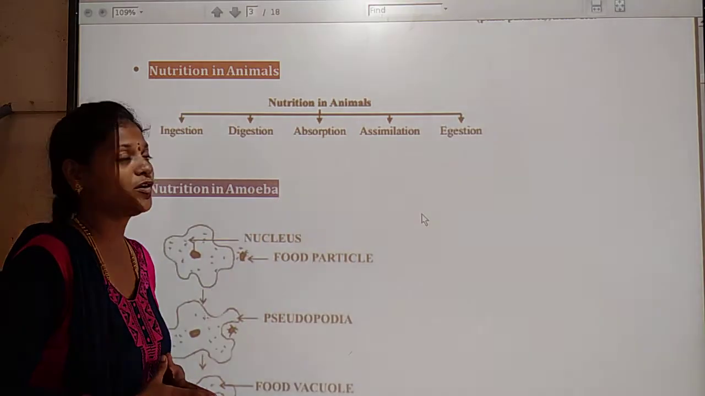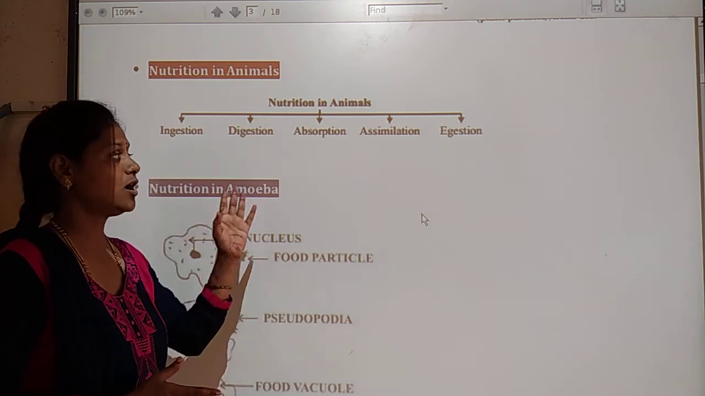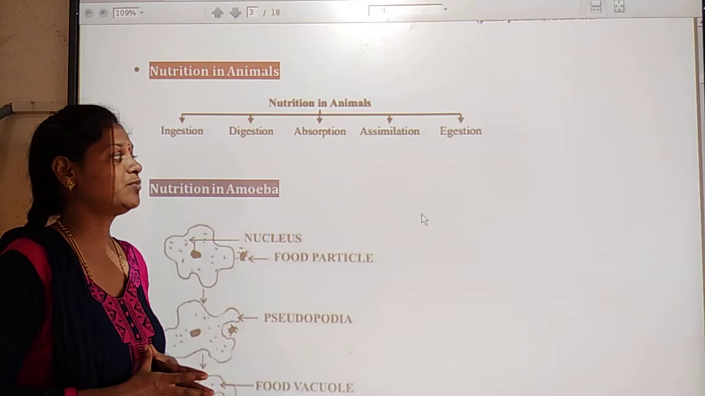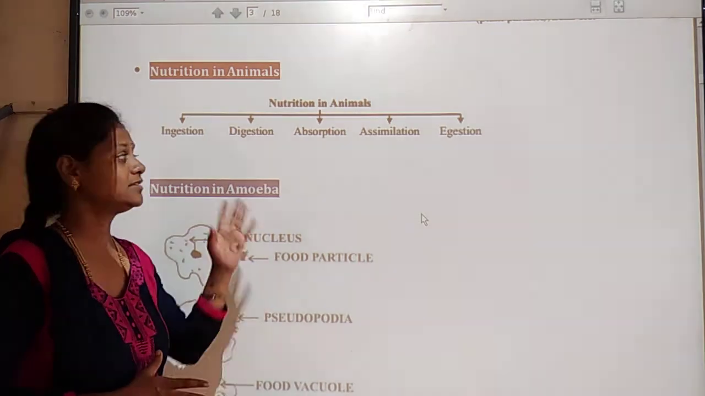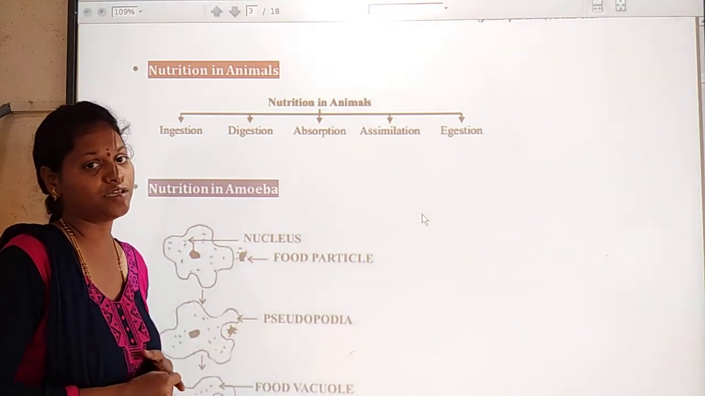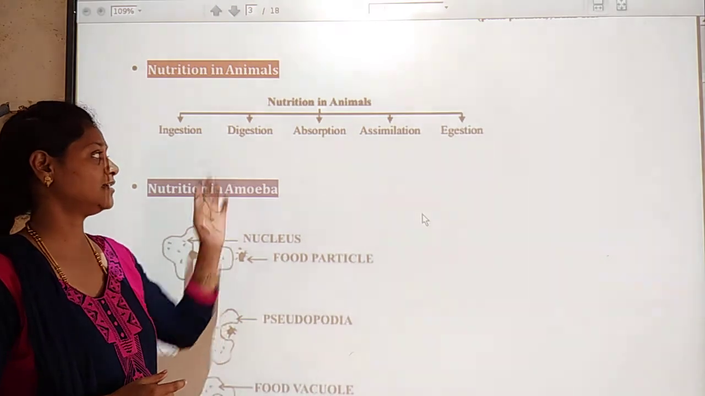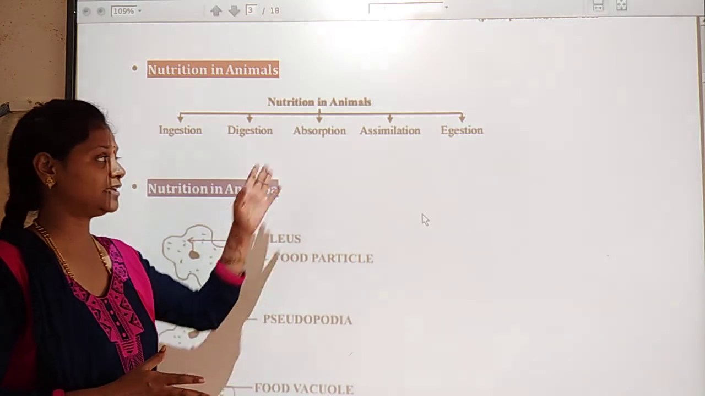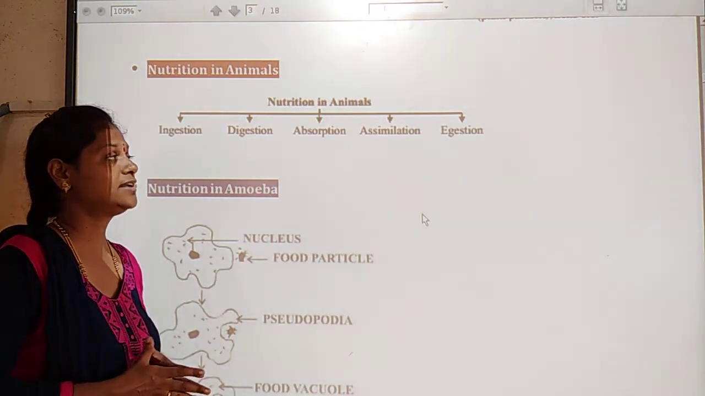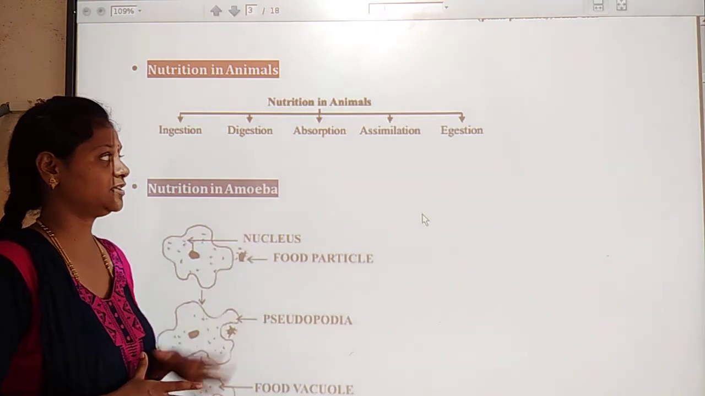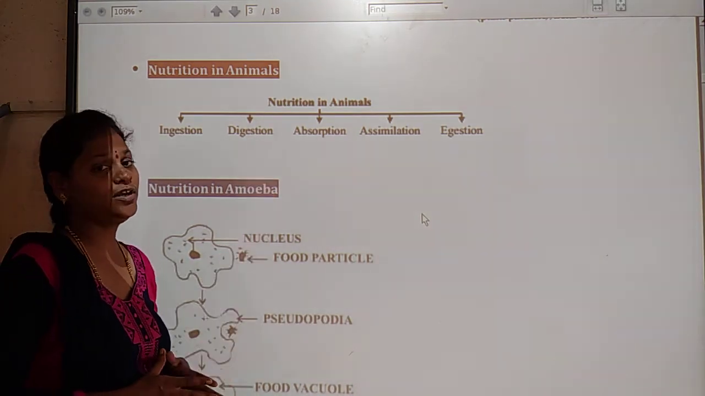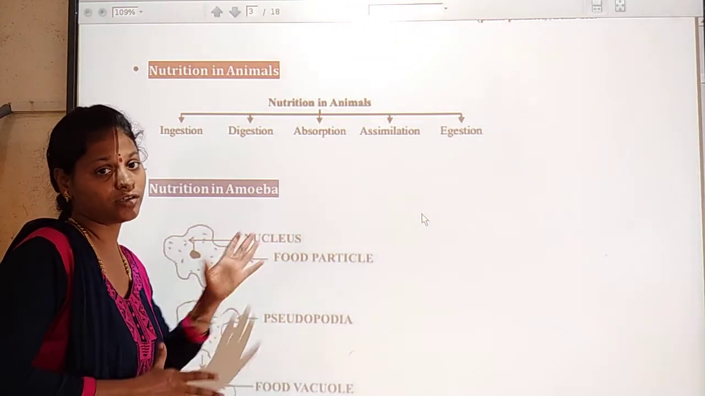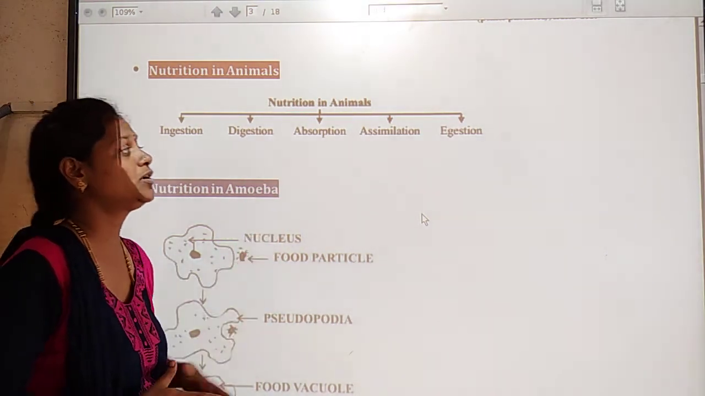So next one is what? Absorption process. So how can the digested food be absorbed in our body? Here, with the help of the walls of the intestine, the digested food can be absorbed. With the help of the walls of the intestine, the digested food is directly absorbed by the walls of the intestine and then goes into the blood stream. Okay, here the digested food goes into the blood stream through what? Walls of the intestine.